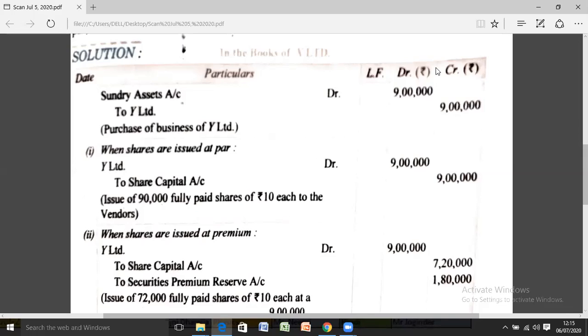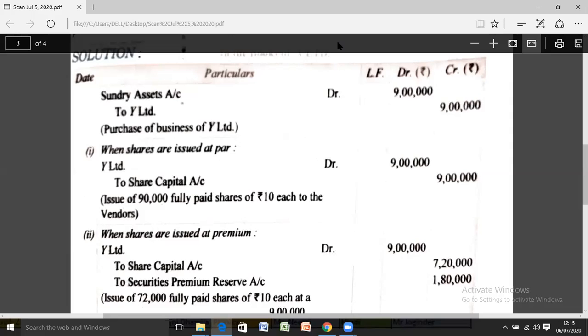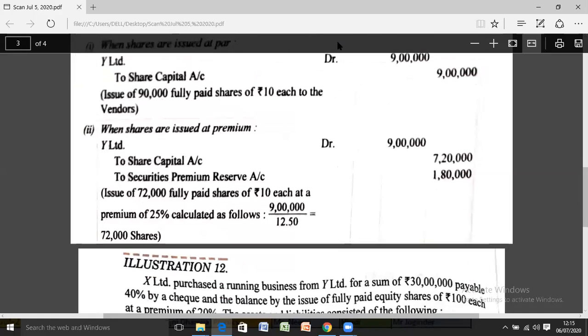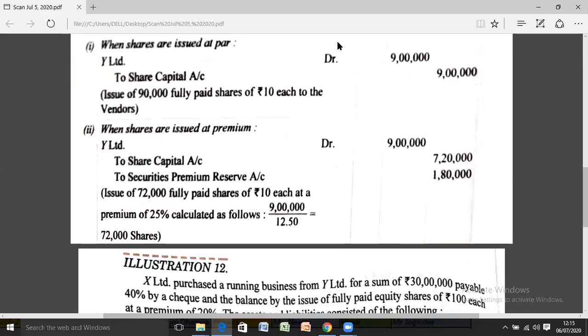Look at this carefully in journal entry 1. In Y Limited account you credited 9 lakh to the vendor account. Always keep in mind how much is to be shown in share capital and how it is to be calculated. Please scroll the screen. It is shown in the working note. You have to calculate the net number of shares issued.